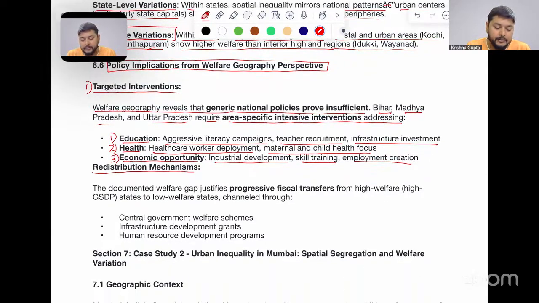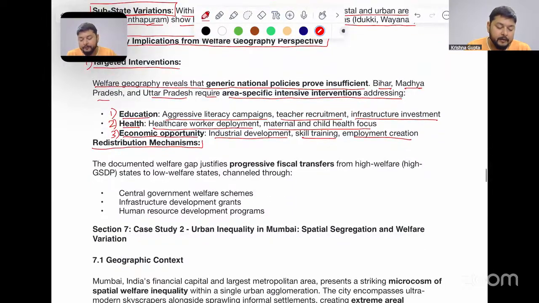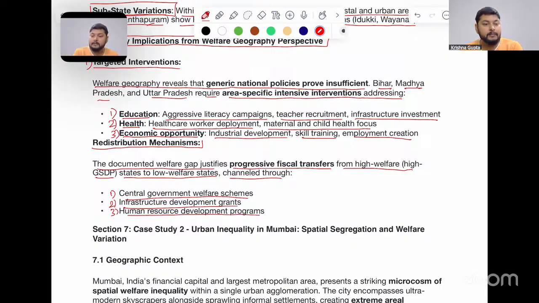While for redistribution mechanisms, the documented welfare gaps justify progressive fiscal transfers from high welfare, that is high GSDP, states to low welfare states, channeled through number one, central government welfare schemes, number two, infrastructure development grants, and number three, human resource development programs. These three things become a foundational basis for the development of any state, not only in India but also over the world. Therefore, these three things should be focused on greatly.